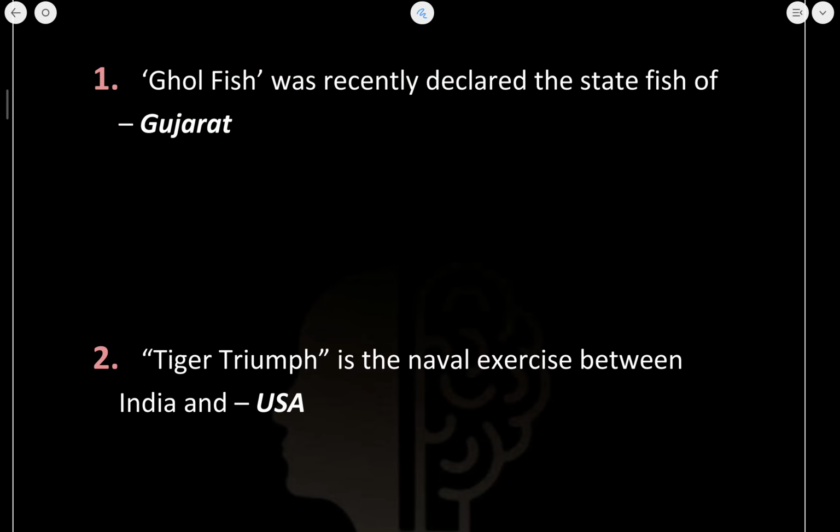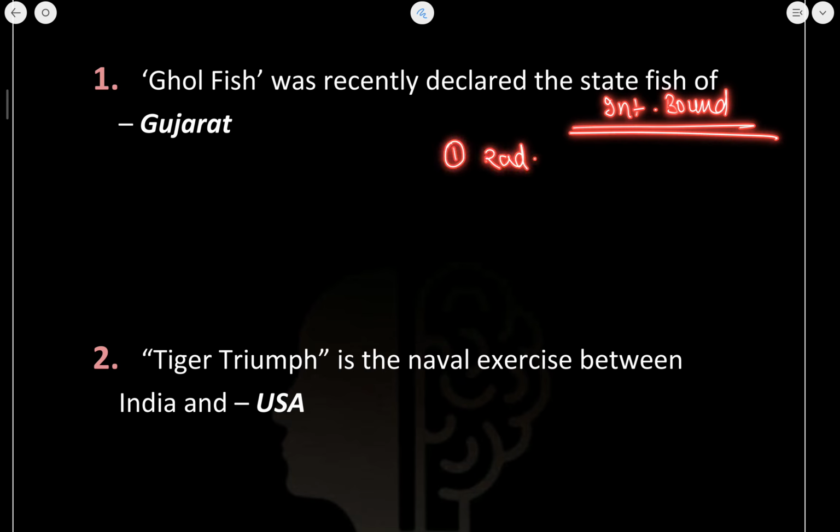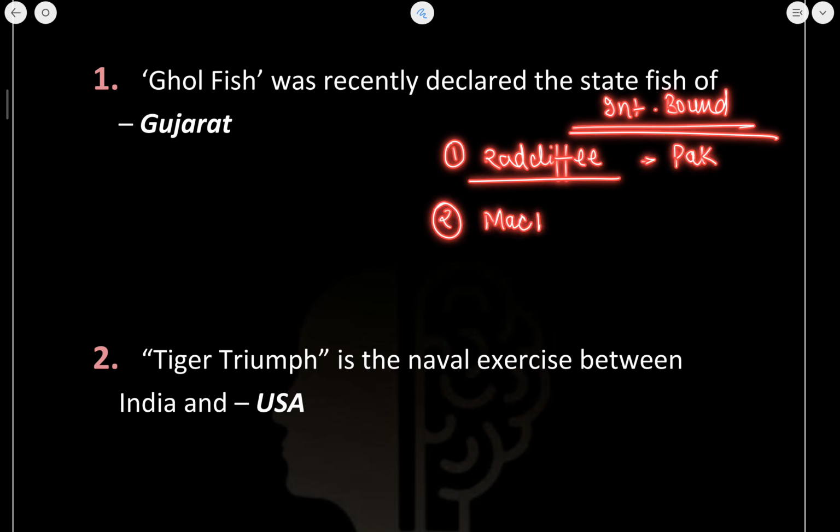Now if I am talking about international boundaries here, let me give you an idea about some of the international boundaries. Now the first one you will know about is the Radcliffe Line. This Radcliffe Line forms the boundary between India and Pakistan. Next is the McMahon Line. This McMahon Line forms the boundary between India and China. It is an international boundary.